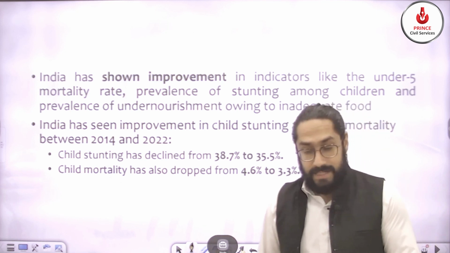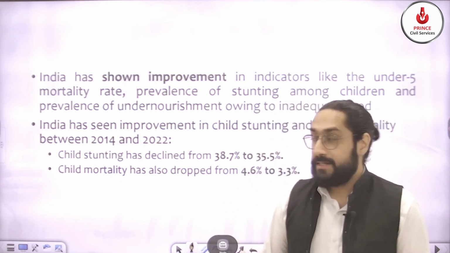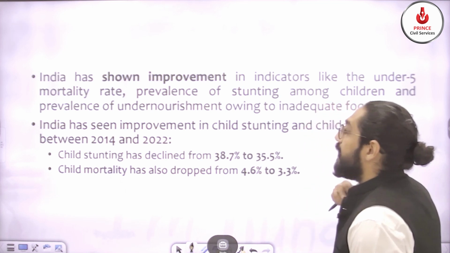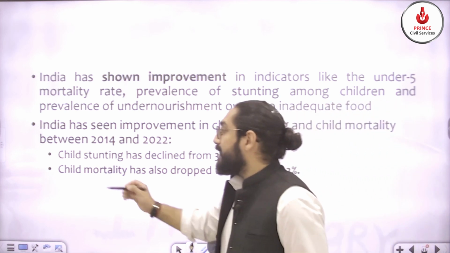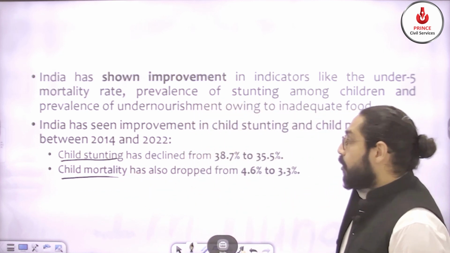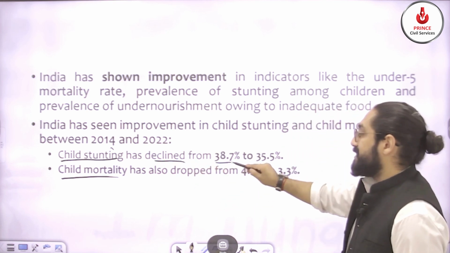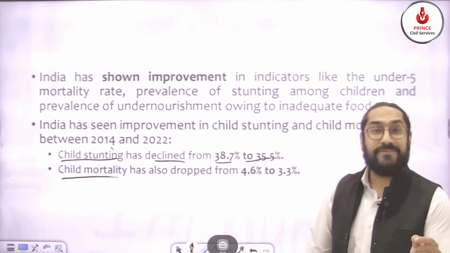Then there is a kind of hope: are we improving? Yes. For 2 indicators, we are improving. Where are we improving? Child stunting and child mortality. Child stunting has declined, you can remember 38.7% to 35.5%.